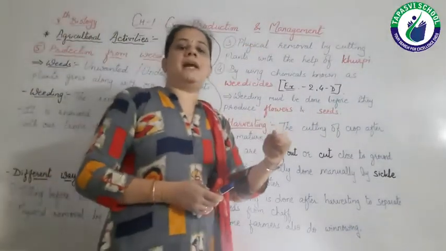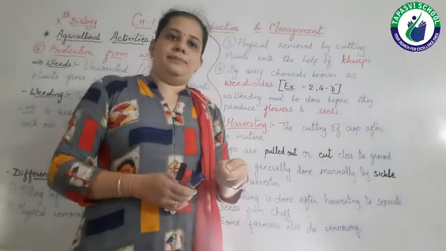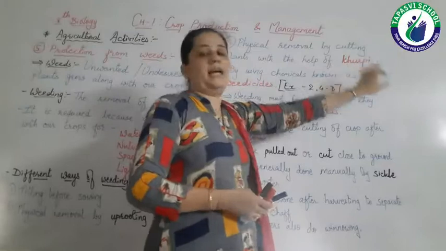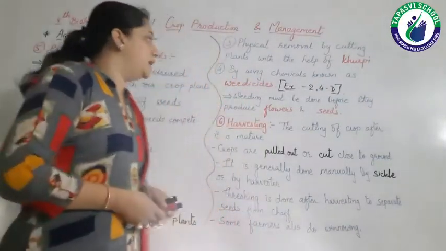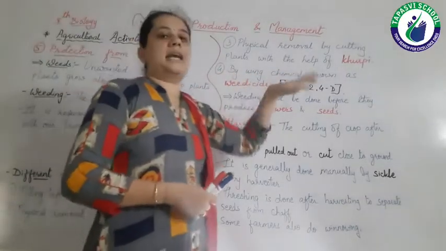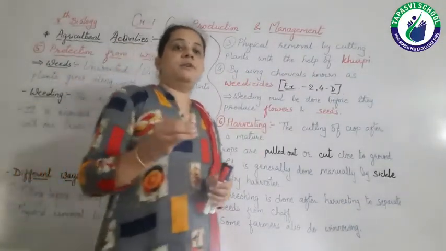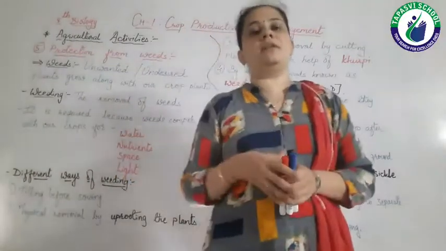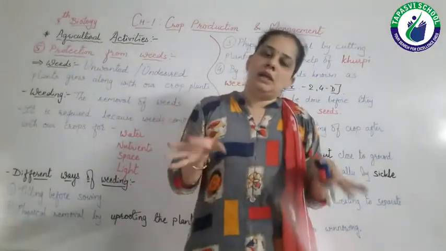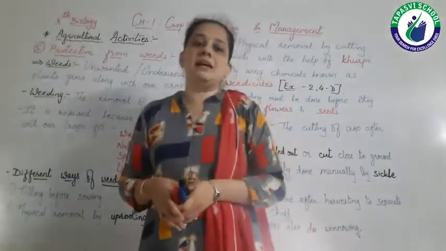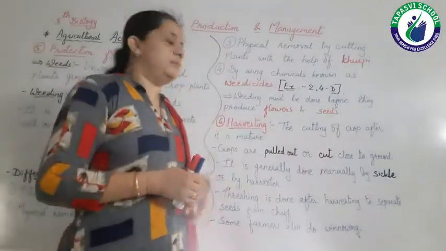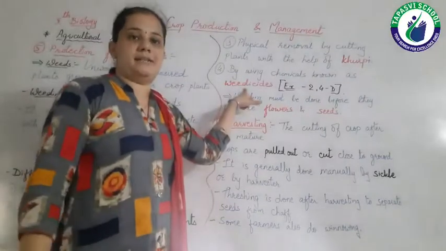Farmers can cut the plants near the ground, and they cut these plants with the help of a khurpi, right? Then the next method to remove the weed is by using chemicals. If the farmers spray some chemicals on the plants, then the plants will be killed and our crops can grow.